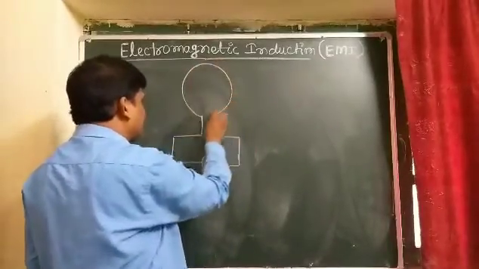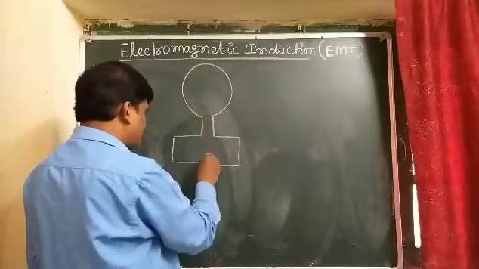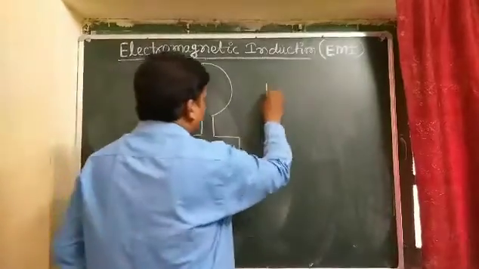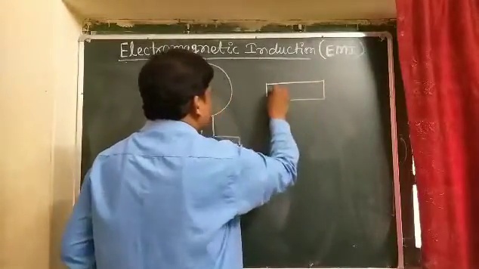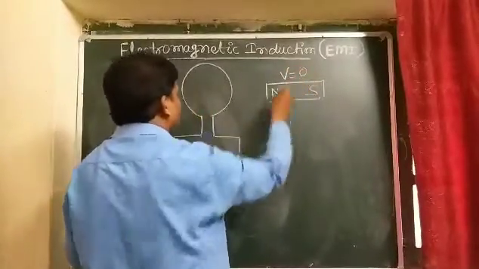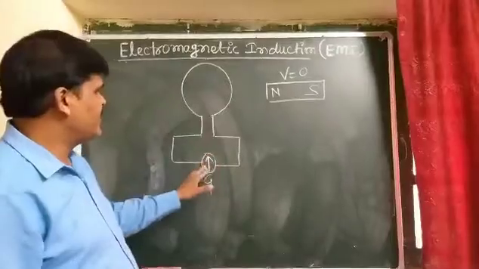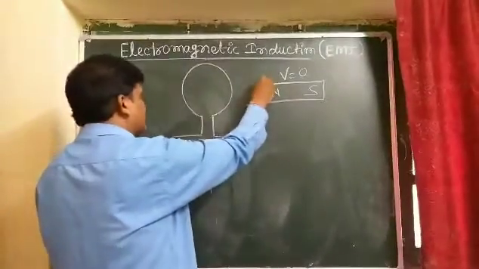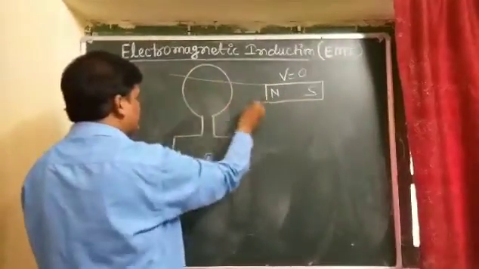Suppose that this is the coil, and here is the galvanometer, and the north pole and south pole, N and S. Both are stationary. So there will be magnetic field lines passing through this circular loop.